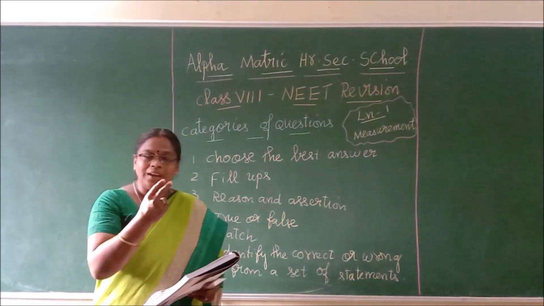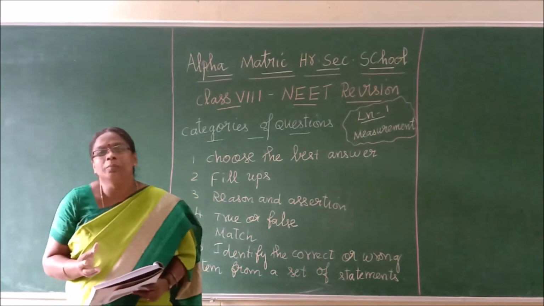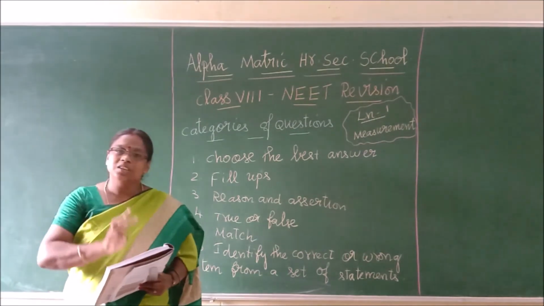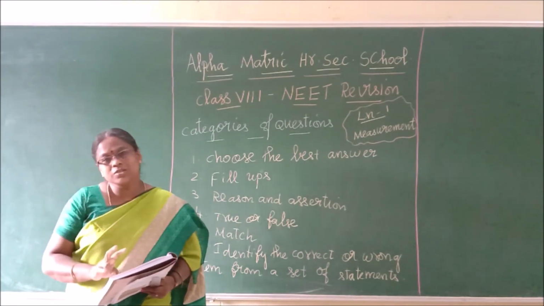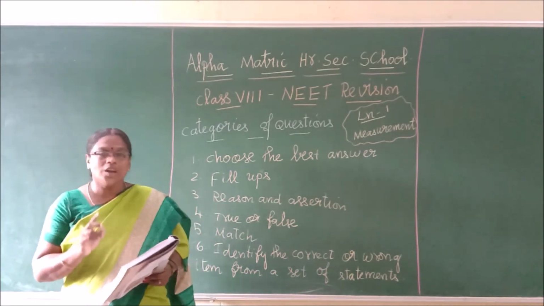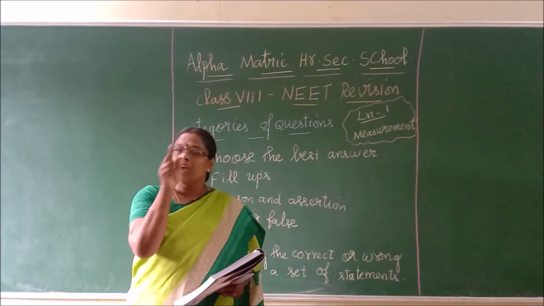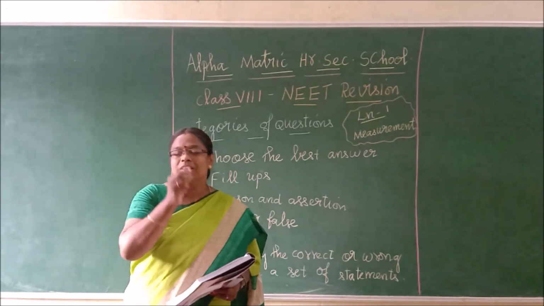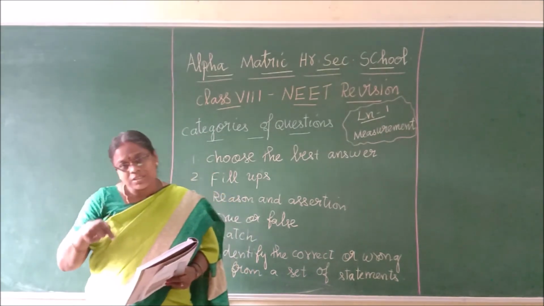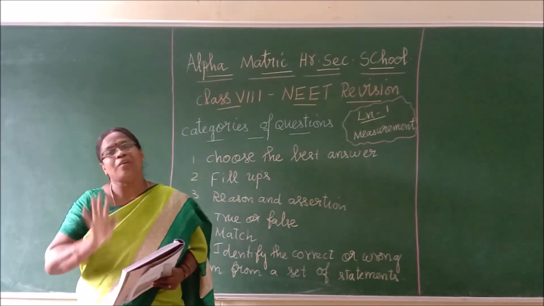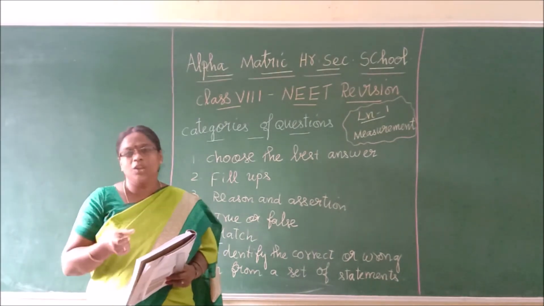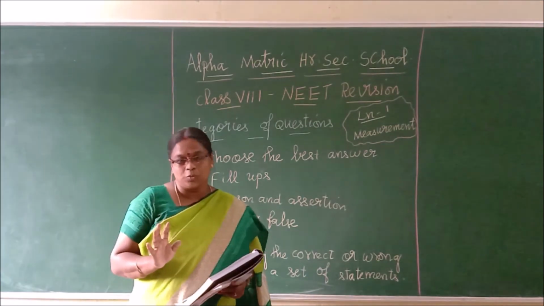And after reading that reason and assertion, 4 choices will be given below. What are they? Both assertion and reason are correct. Assertion is wrong, reason is correct. Reason is wrong, assertion is correct. Like that, confusing statements will be given as choices. What you have to do? You have to read the reason and assertion. You have to analyze whether the reason correctly matches the assertion. Based on that, you have to see the choices. Whichever you find to be correct, you have to take. Understand, children? Now, when I say, you may feel a little confused, but when you see the question, it will be clearly understandable by you. Okay?